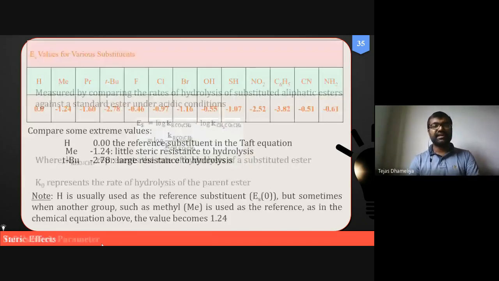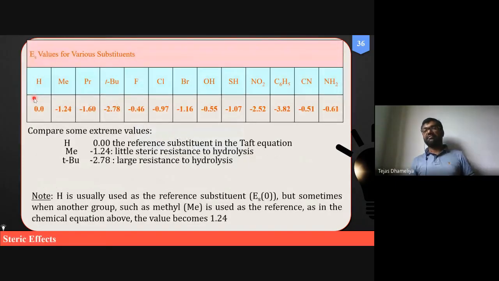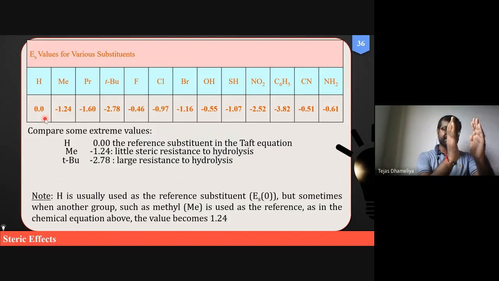So let us study the effect of different substituents, such as hydrogen, methyl, ethyl, propyl, butyl, halogens, and electron donating and electron withdrawing groups, on this Taft steric constant. So for the previous reaction which we have studied, if this R is hydrogen, then this rate constant is... hydrogen we have taken as the standard. We are going to keep hydrogen as the standard, and then we are comparing all these values.